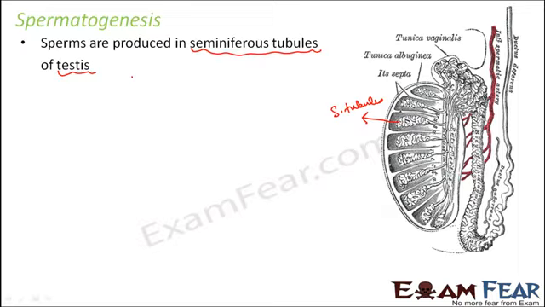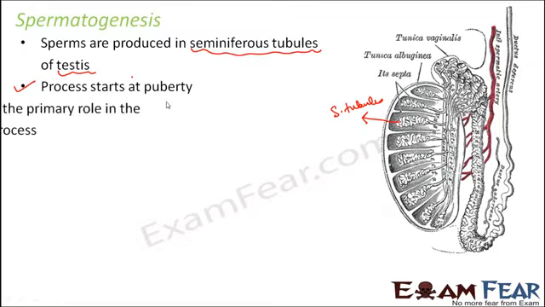Now, from where exactly and how are the sperms produced? This process of spermatogenesis starts at puberty. It is not that sperms get produced inside the testis of a male since he is born. This process is initiated only when he reaches puberty, and that is when he enters the reproductive phase. Before that, when a male is in the juvenile phase, sperms are not being produced in his body, and that is why it is said that he has not yet entered the reproductive phase. Now, what different happens at puberty? We will see it very soon.